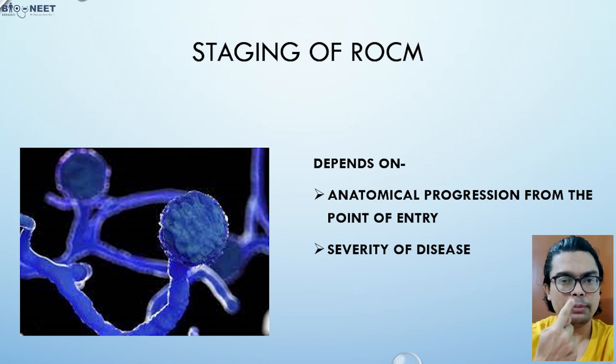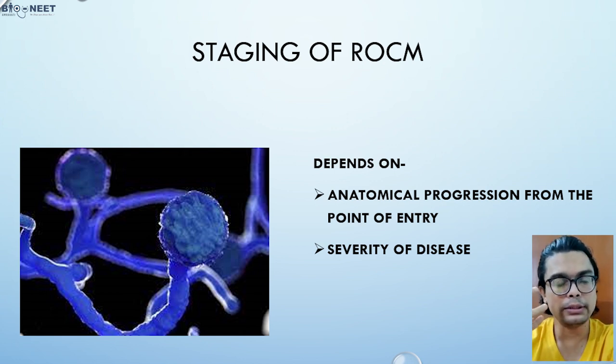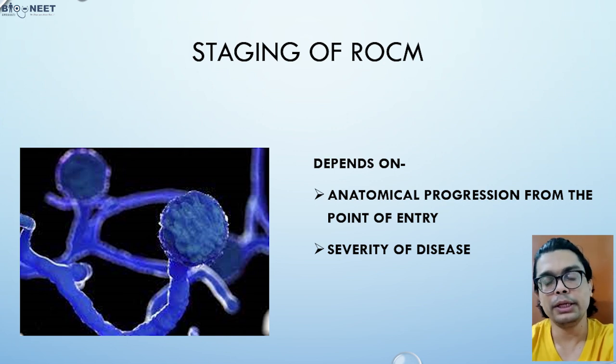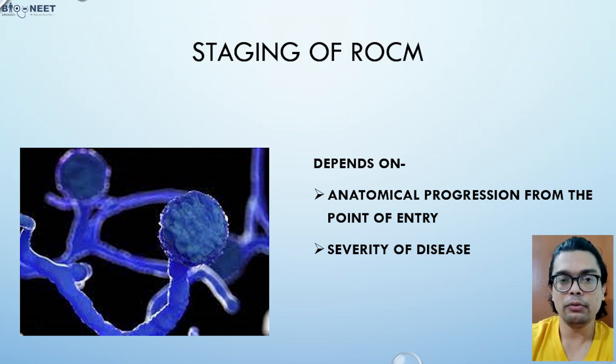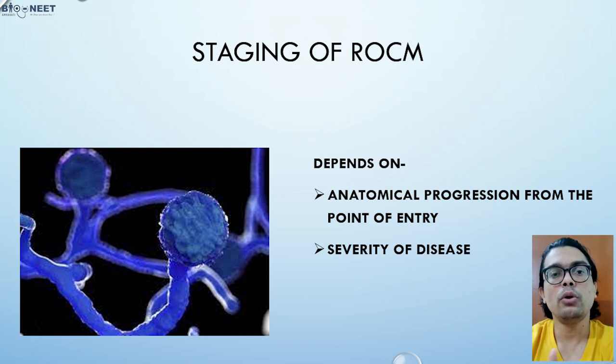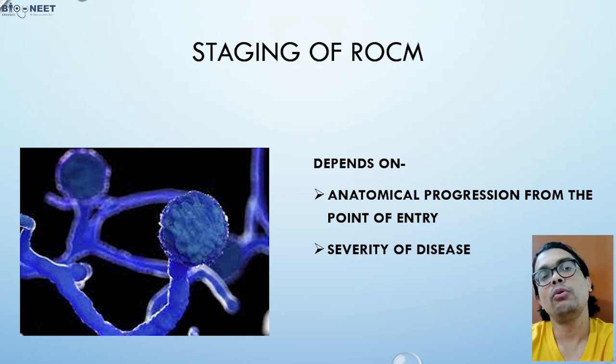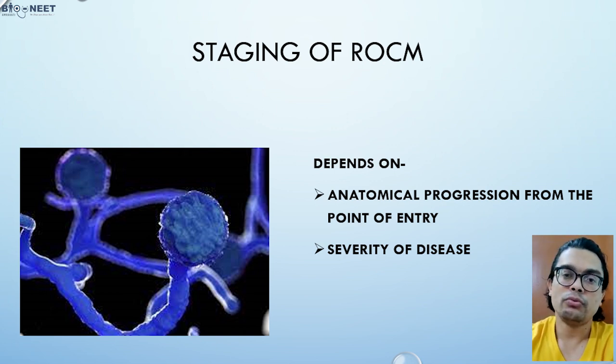Stage 1 is limited to the nose, stage 2 is the paranasal sinus, stage 3 is the orbit, and stage 4 is when it enters into your brain. Clinically, or you can say theoretically, it's more important. Each stage is already divided into A, B, C and D to make it more confirmative, so that you can go for the line of management. So first we will go for stage 1.